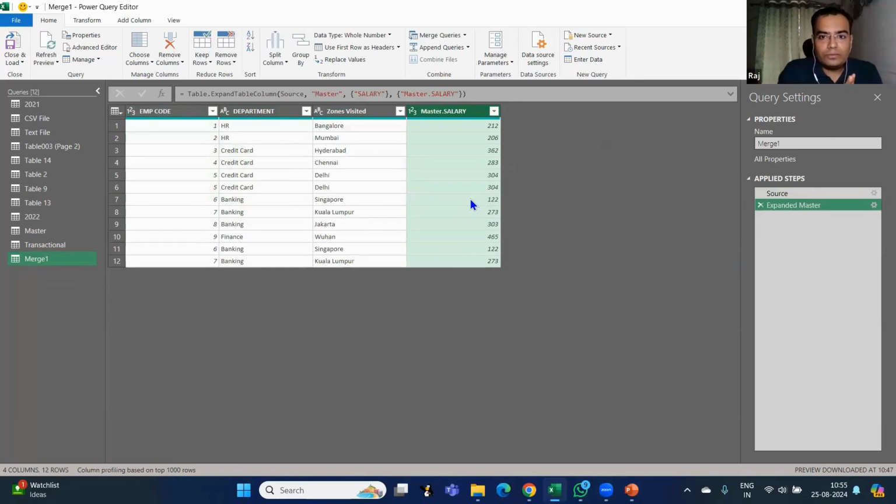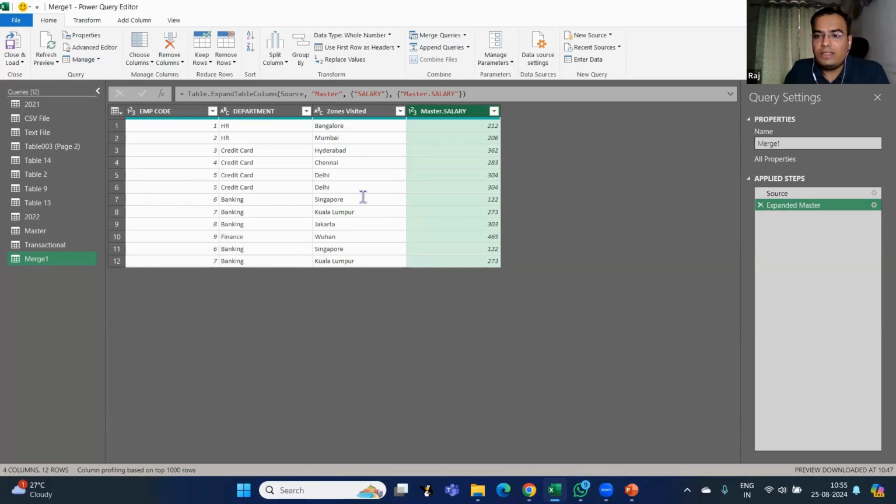Instead of doing that, we can actually do a VLOOKUP with the help of merge queries. Is that clear? Yes, no? So instead of memorizing a lot of formulas, you can actually use these clickable options.